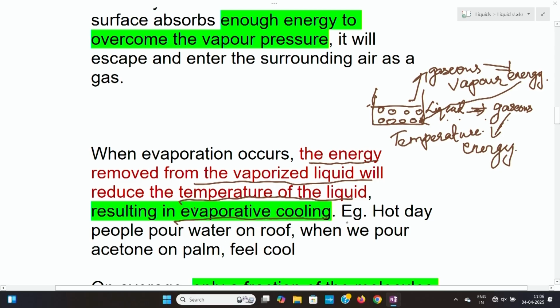One example is, as I said, when we pour water on the roof, we feel the cooling. Another example is when we pour acetone on our palm, then also we feel some cooling. That is also because of evaporative cooling.